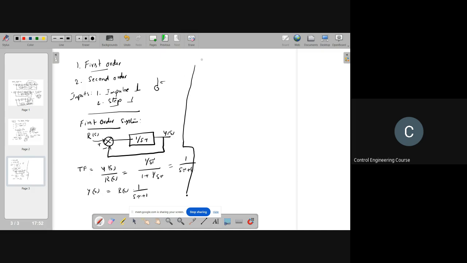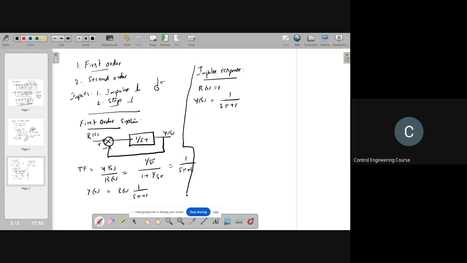Now let's first see the impulse response. For an impulse, R of s, the Laplace transform, is equal to 1, right? So Y of s is equal to 1 by s tau plus 1.